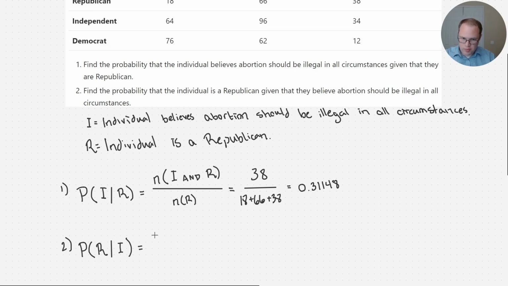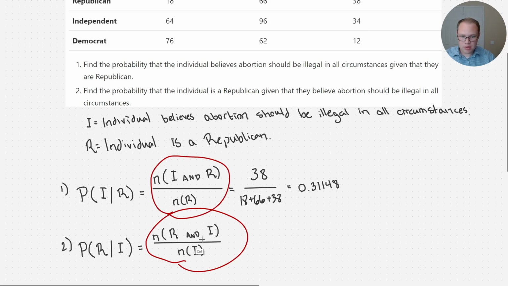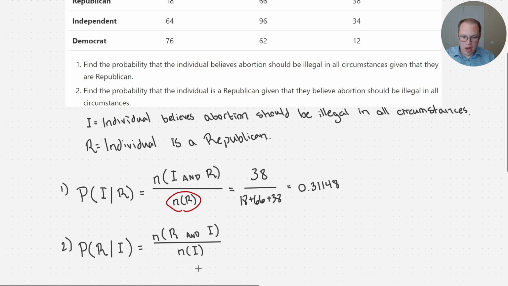So using the formula, we want to find the number of outcomes in R and I divided by the total number of outcomes in the given, I. Okay? Notice the formula is just a little different. In particular, the denominator is different. The event that goes in the denominator is always the given event. It's the second event in that list.